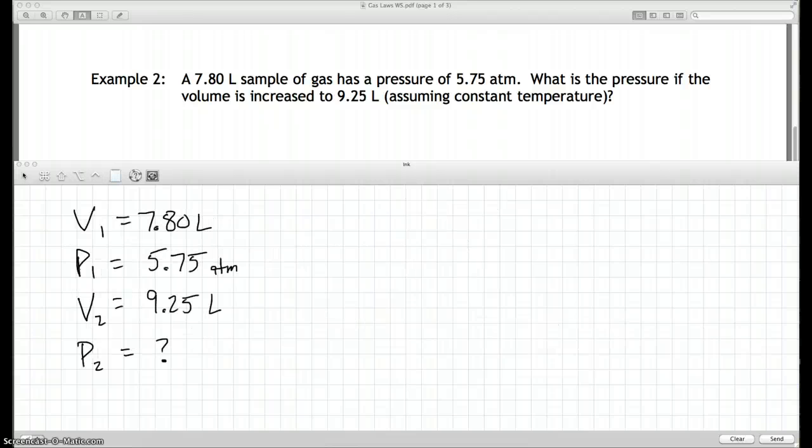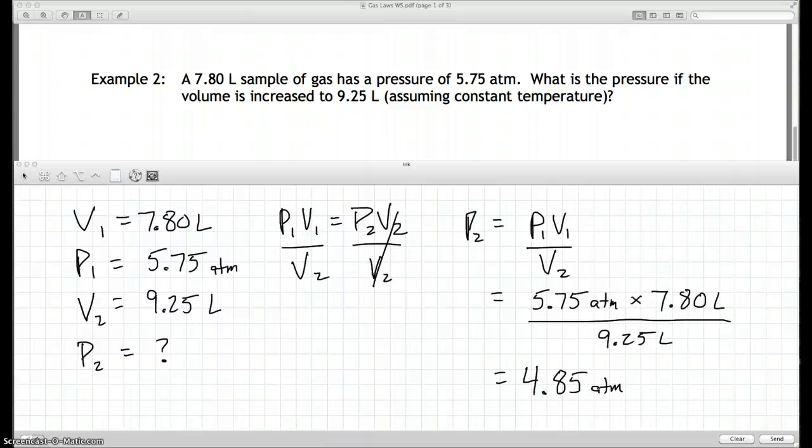So those are how the variables get assigned. So P1, V1, V2, and P2. Double check those, make sure you have those right. I'm going to pause it again and continue my work. And there you go. P1 V1 equals P2 V2 is the equation, Boyle's law. I'm looking for P2 because I'm looking for the pressure after I've increased the volume. Increase the volume to 9.25, so that volume is V2. Rearrange it, plug in the numbers, do the math, do sig figs and units. That should be what you got, 4.85.